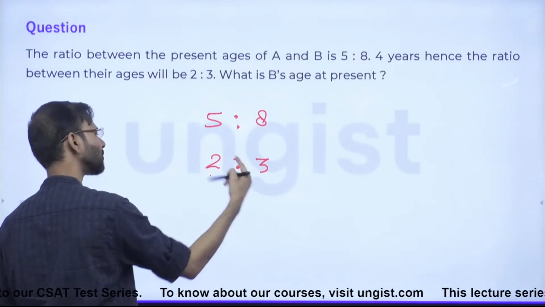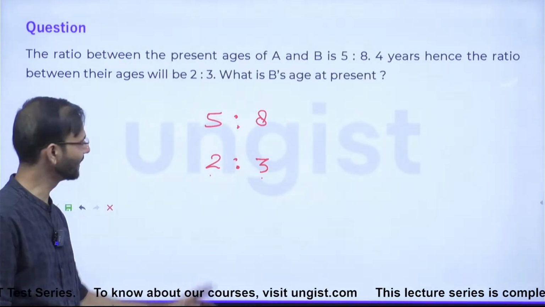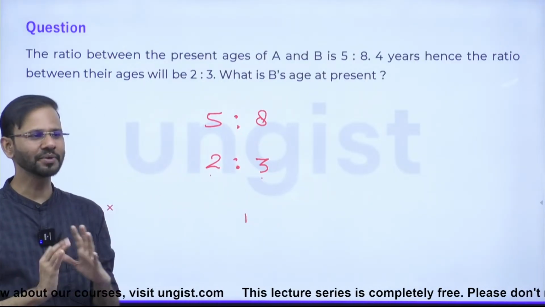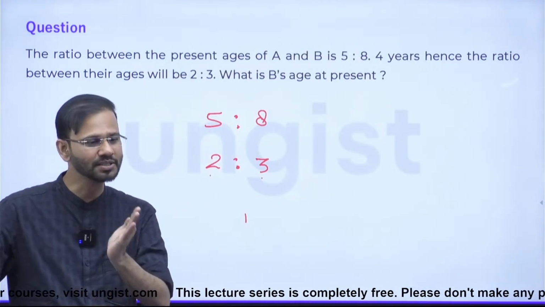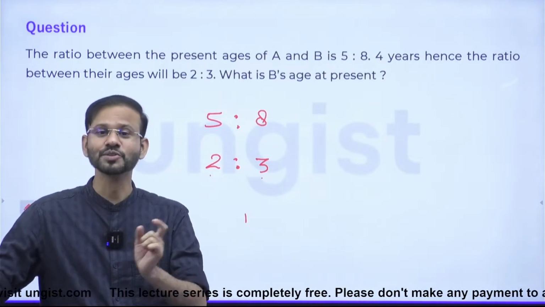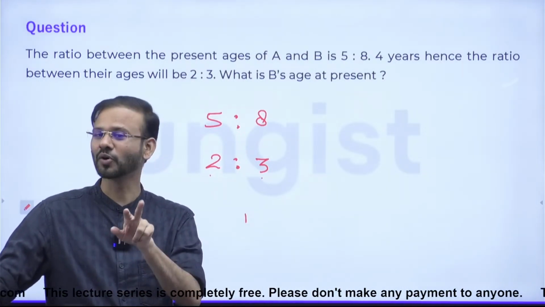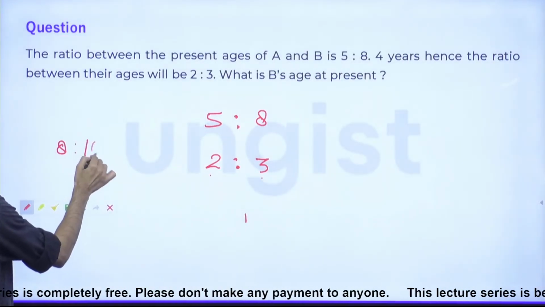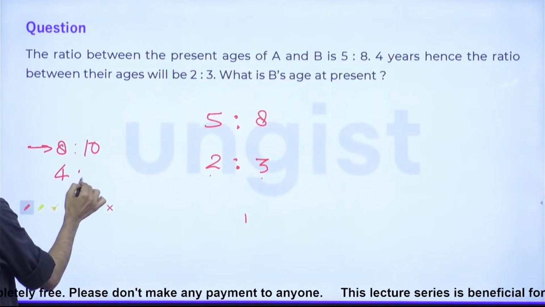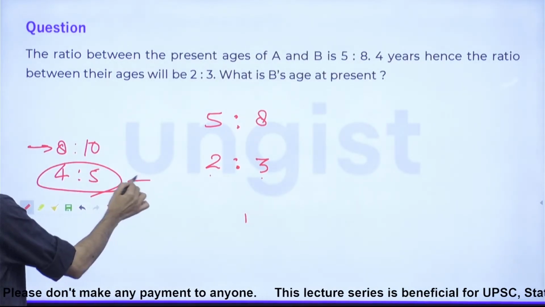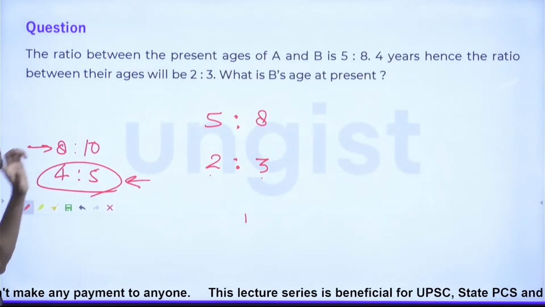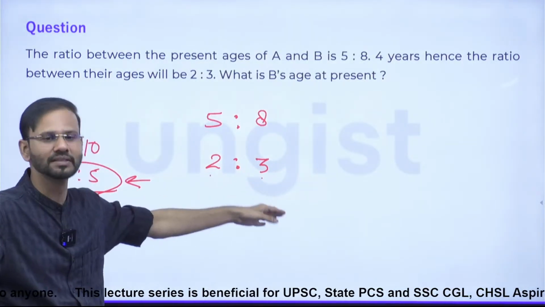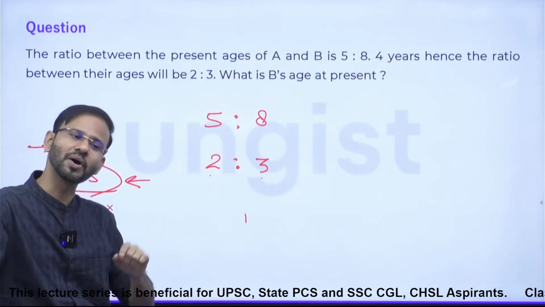So ideally this is not 2:3, let me tell you. Ideally this is something else, but sometimes the ratio is not given in its simplest form, so both the terms can be cancelled with a common factor. Suppose it is given as 8:10. This is not actually 8:10, this is 4:5. Sometimes it is written as 4:5, but ideally it should be 8:10. So here also it may be something else, correct? Now how to find that number?